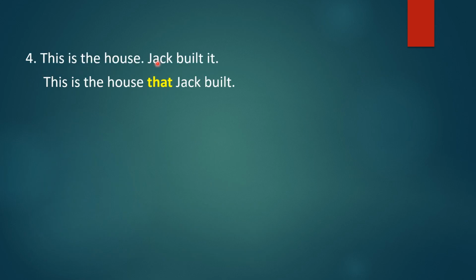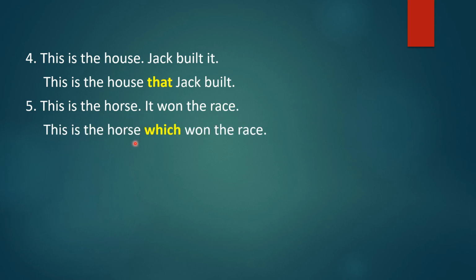This is the house, Jack built it, यह घर है, जैक ने इसे बनाया है। This is the house that Jack built, यही वह हाउस है जो जैक ने बनाया है। This is the horse, it won the race, This is the horse which won the race, यही वह घोड़ा है जो रेस जीता है। Besides this students, some more